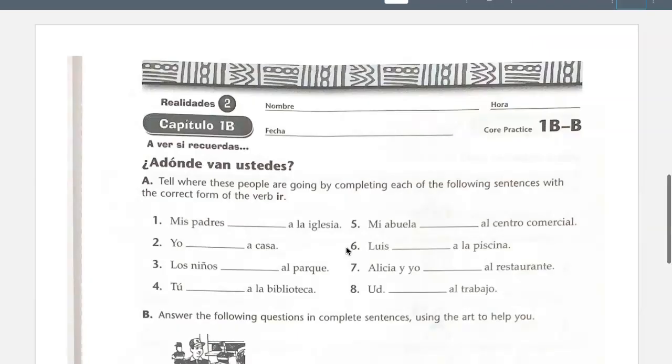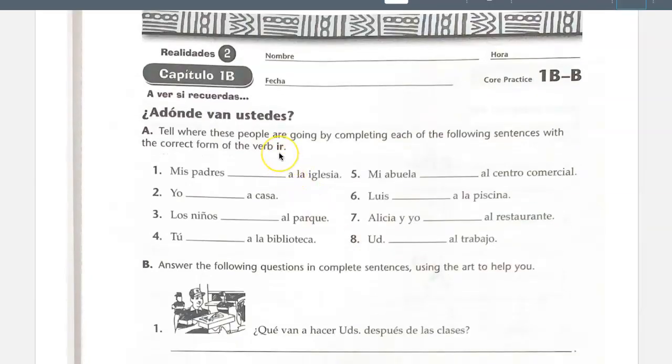For page 17, it's using the verb ir, and the conjugations you have on page 43 of the textbook we went over earlier, and you have them in your notes as well. So just fill in the blank with the correct form of ir according to your subject, and your subject is always going to come more often than not at the beginning of your sentence. We'll do the first couple together.